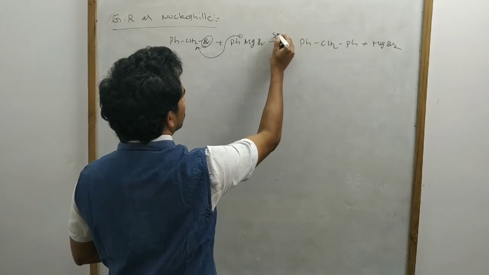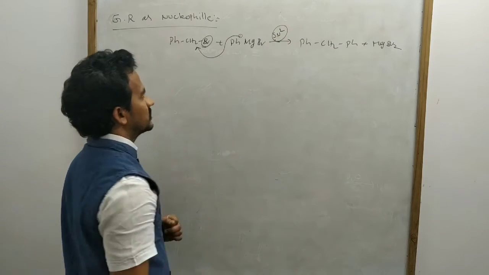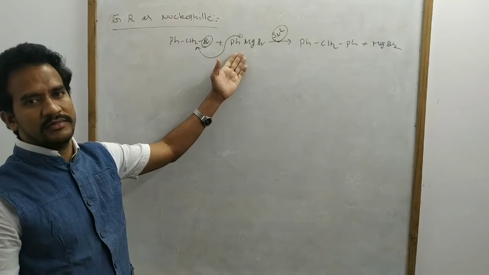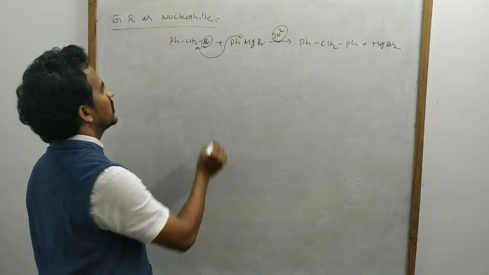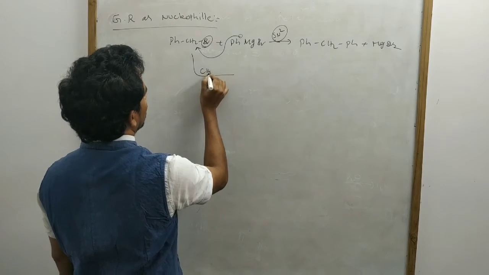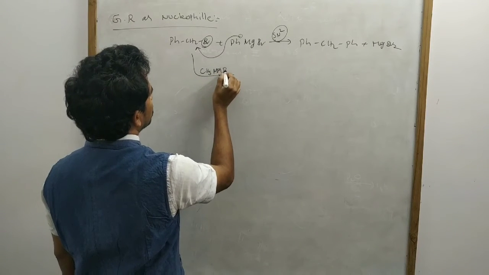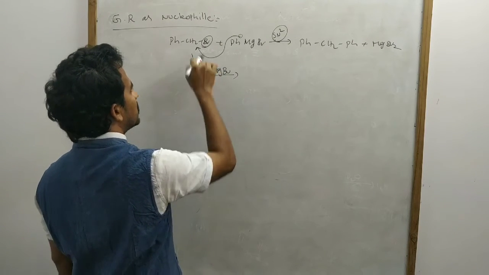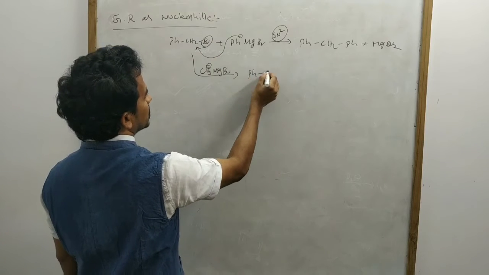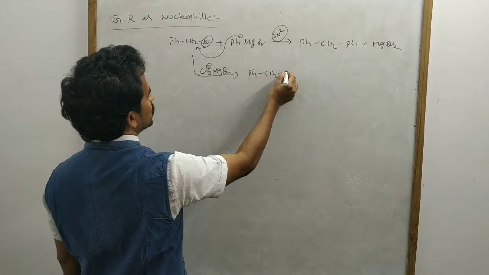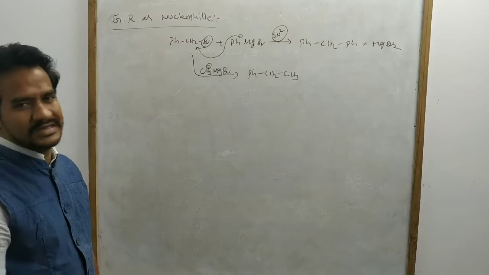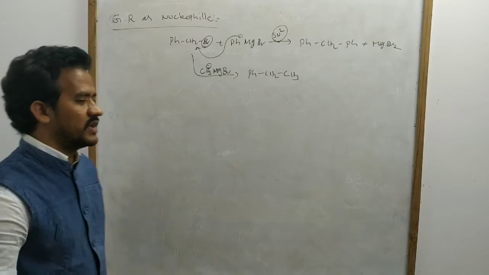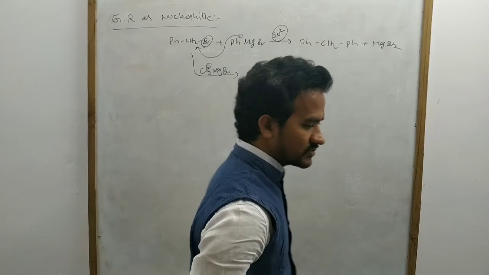Which type of substitution? SN2 type substitution, because it is a charged nucleophile. The Br minus is replaced by the Ph minus nucleophile. Or we can write it like this also: methyl magnesium bromide, CH3 minus replaces the Br minus. That's it. So it is a nucleophilic substitution reaction.